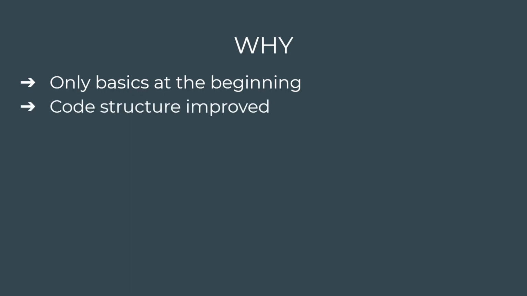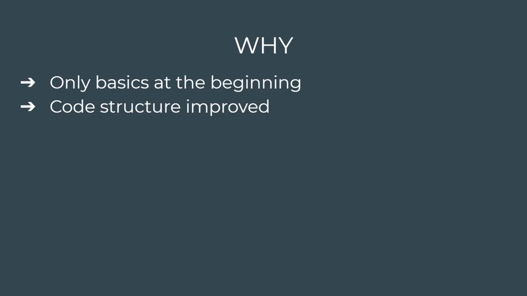And if you start with only the bigger blocks, which are going to be the methods or functions, your actual code structure is going to improve significantly. Because if we have only empty methods and only method names, you're going to want to start creating them properly. Not function A, B, or C, or everything in the macaroni code in one function, right? Everything is going to look more structured because you only have these blocks at the beginning.